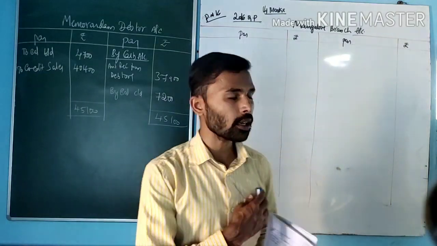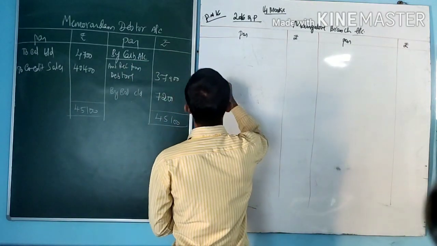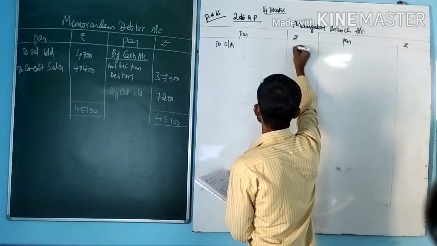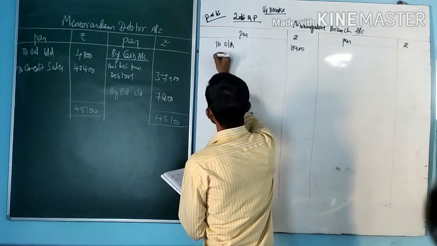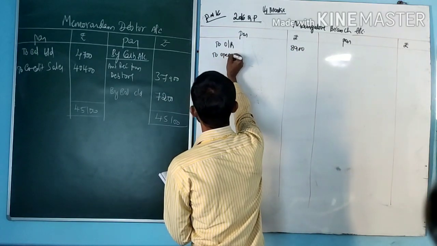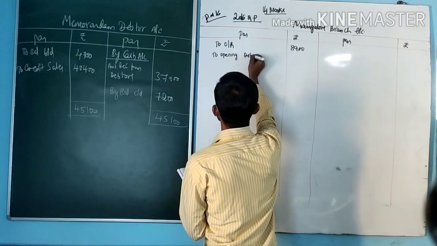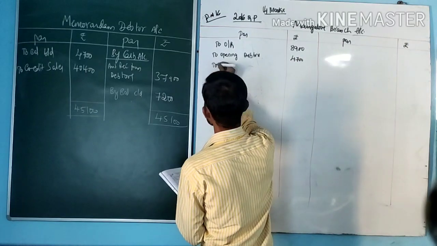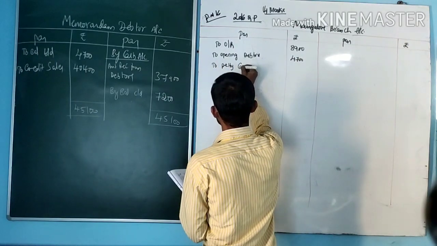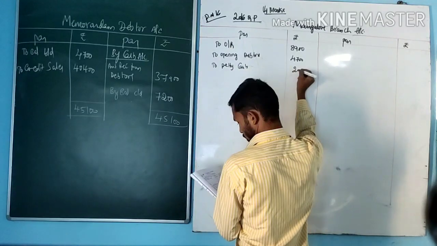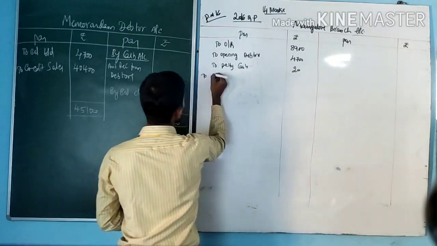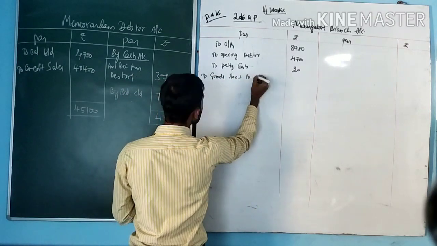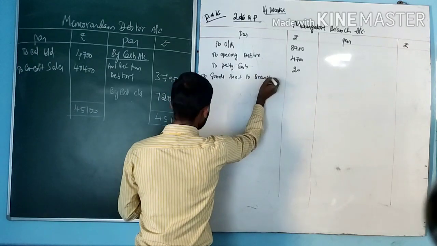Now again prepare the branch account. To opening stock amount 8,900. Next, to opening debtors amount 4,700. Next, to petty cash 20. Next, there is goods sent to branch, amount 28,400.